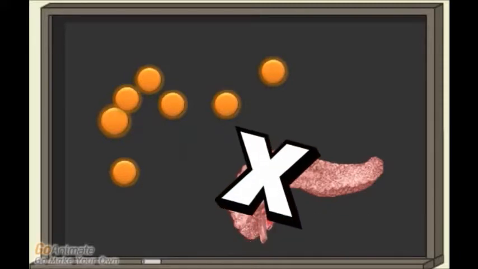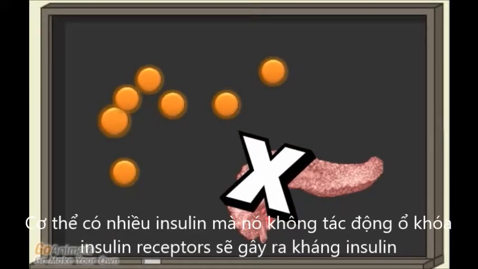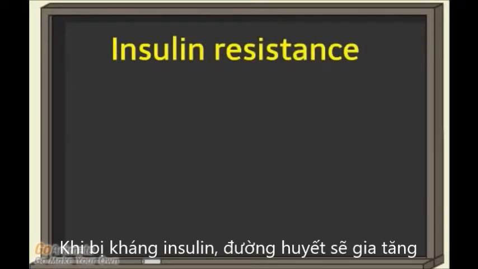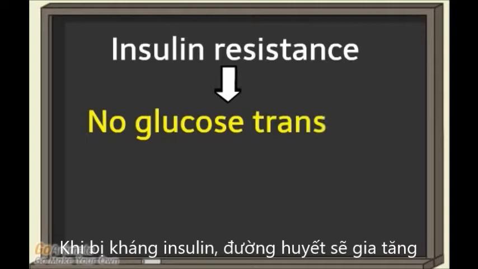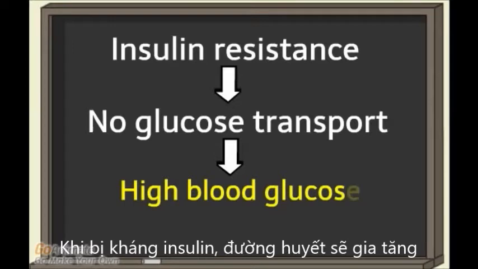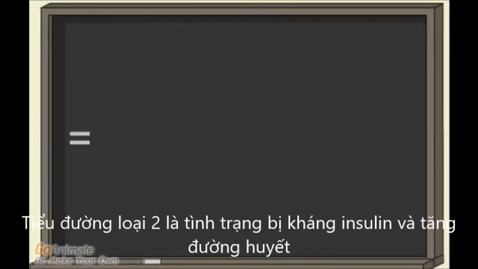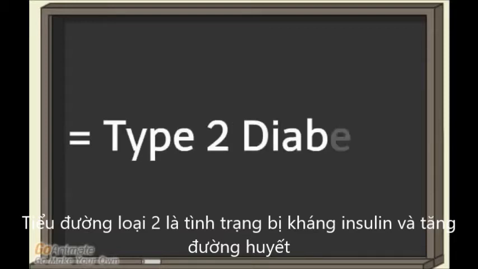In some individuals, the pancreas stops being able to produce enough insulin to overcome the blocked pathways, effectively leading to insulin resistance. In an insulin-resistant state, your body is unable to produce enough insulin to overcome the blocked signaling pathways. This means that insulin-dependent glucose transport can't occur, and cells are unable to receive glucose. The glucose that can't be transported into cells remains in the bloodstream and results in high blood glucose levels. High blood glucose levels as a result of insulin resistance is what characterizes type 2 diabetes.